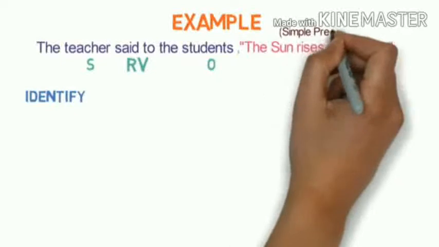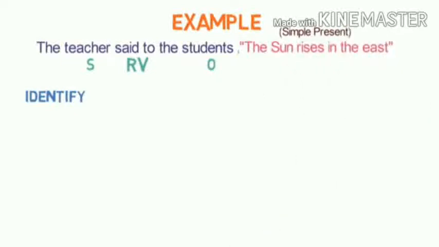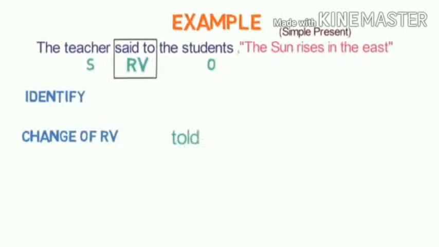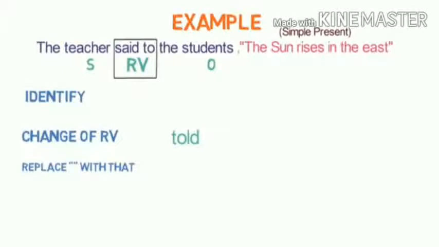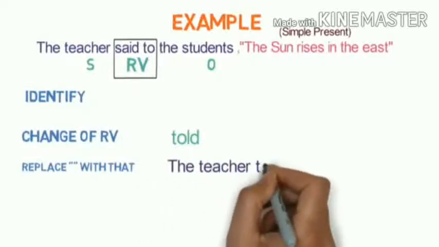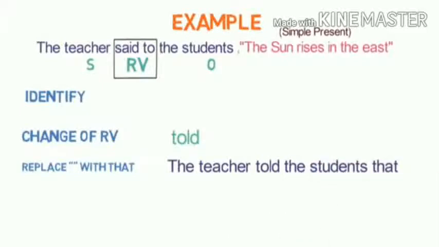So, is there any possibility of converting into indirect? Yes. So, identify the subject, reporting verb and object. Change of reporting verb: said to becomes, sorry, told. Said to changes to told. And replace with that. And no change will happen because it is the universal truth. So, the sentence will be like this only: The teacher told the students that the sun rises in the east. That's it.